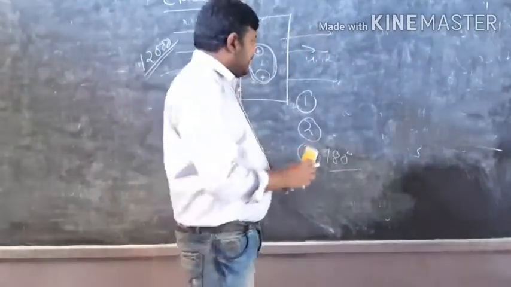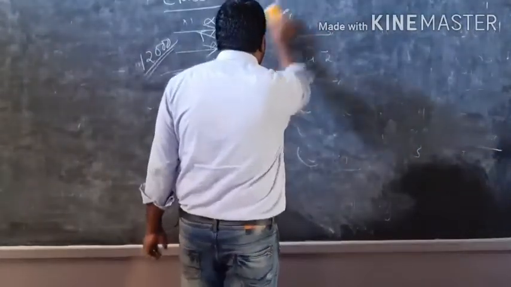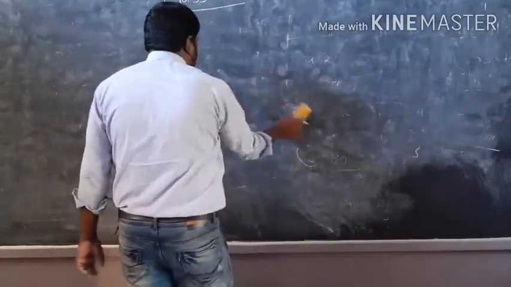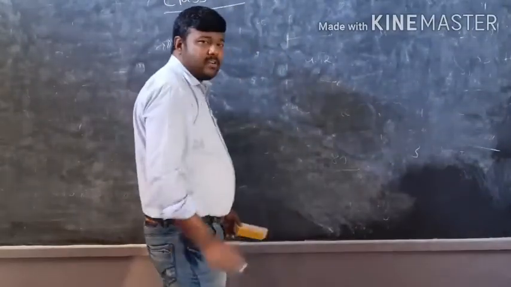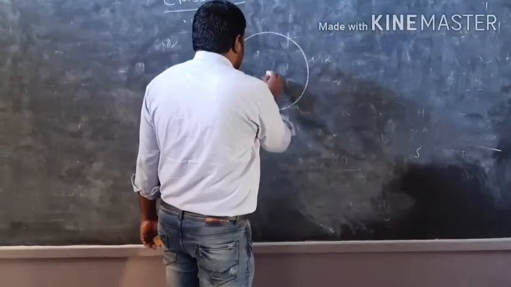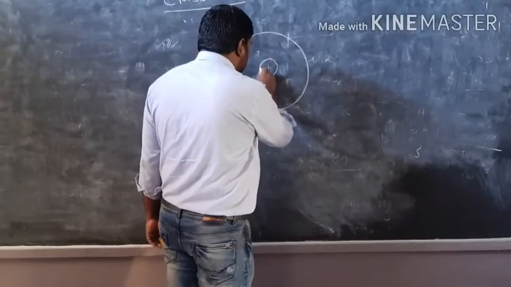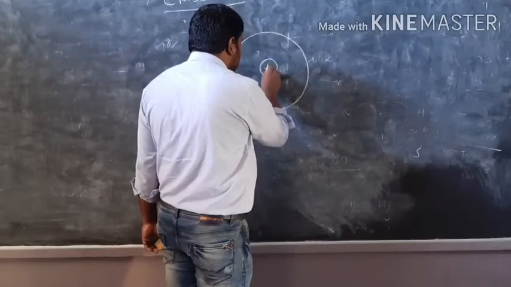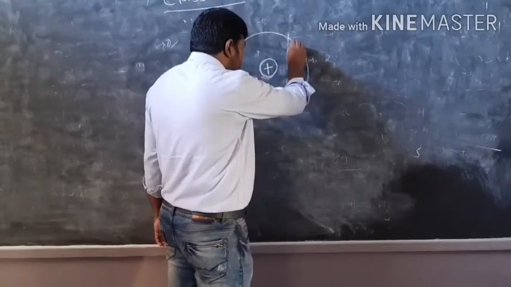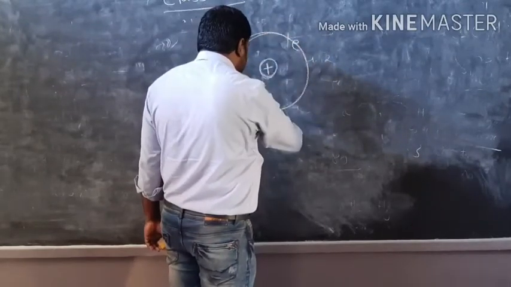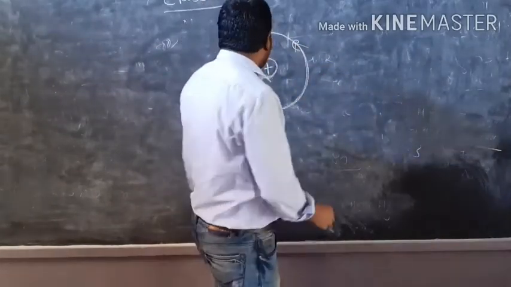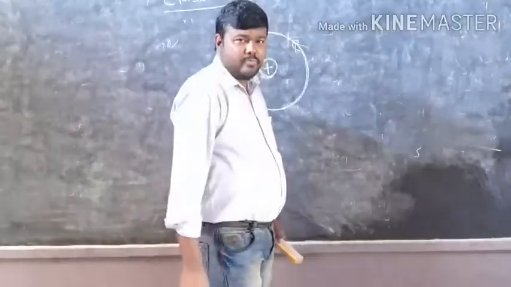Now, second thing, on the basis of this Rutherford gold foil experiment, Rutherford introduced his atomic model. What is his atomic model? He said that inside the atom there is a very small region called the nucleus, and that carries the positive charge. And negatively charged electrons revolve around the positive charge in an orbit. This is the simplified model introduced by the scientist Rutherford.